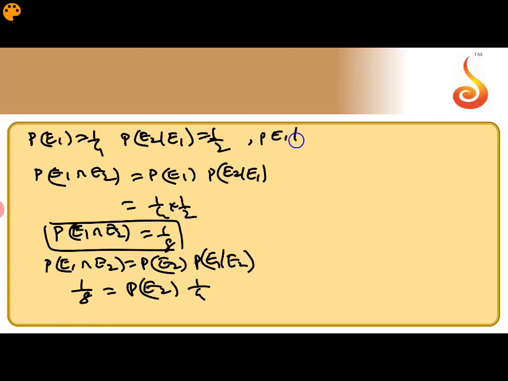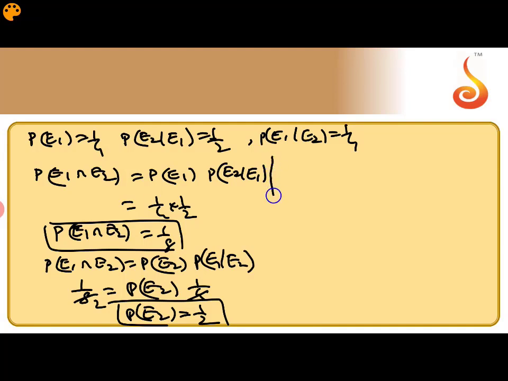So finally P of E2 comes out as 1 by 2. So you got the values: P of E1 intersection E2 is 1 by 8, P of E2 is 1 by 2, P of E1 is 1 by 4, P of E2 given E1 is 1 by 2. Everything you got here.